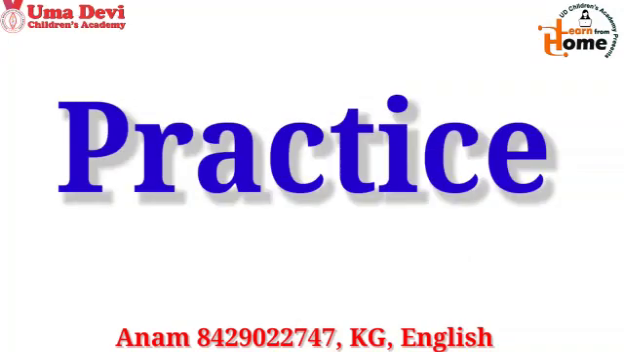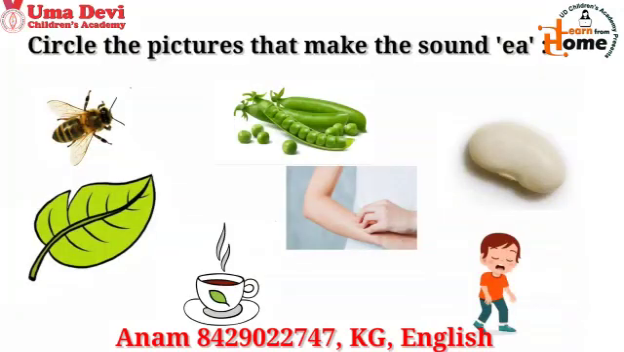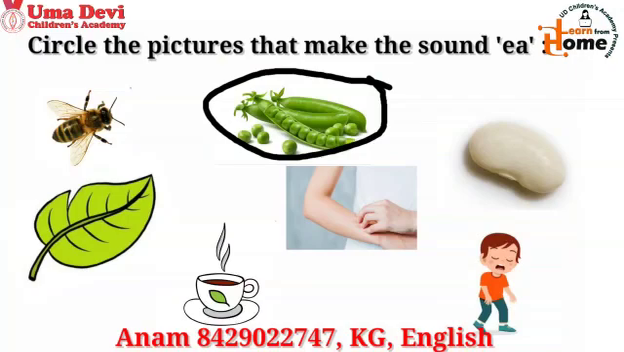Now let's do some practice. Children, what do you have to do in this work? Here are some pictures, out of which you have to circle the pictures that have the E sound in their name. First picture is B. Now look at the second picture, peas. In this we are getting the sound of letters EA, so we will circle this picture. Children, in this way you will complete this work on your own.